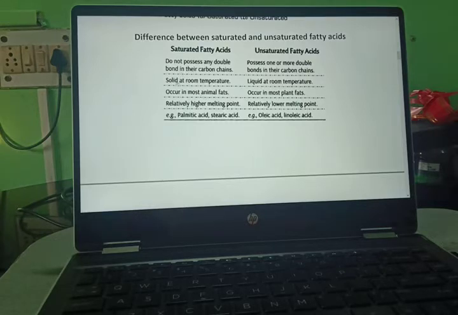Saturated, they do not possess any double bond; unsaturated, they possess one or more double bonds. Saturated are solid at room temperature; unsaturated are liquid at room temperature. Saturated occur in most animal fats; unsaturated occur in most plant fats. Saturated have a relatively higher melting point and unsaturated a relatively lower melting point. Saturated examples are palmitic acid and stearic acid, and unsaturated are oleic acid and linoleic acid.